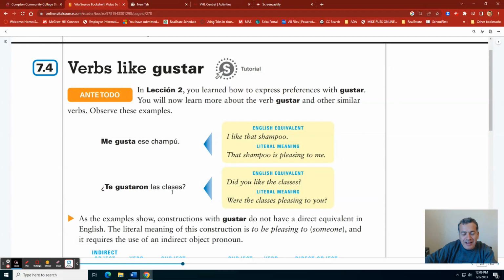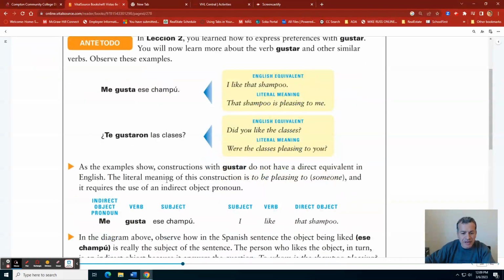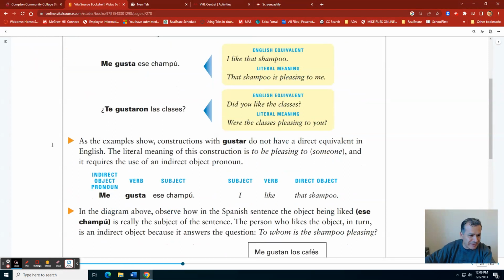We need to understand and we need to remember this concept in order to continue and to apply to other verbs. Let's take a look at the next triangle here. As the examples show, constructions with gustar do not have a direct equivalent in English. The literal meaning of this construction is to be pleasing to someone in this case. And it requires the use of an indirect object pronoun, which we already know.